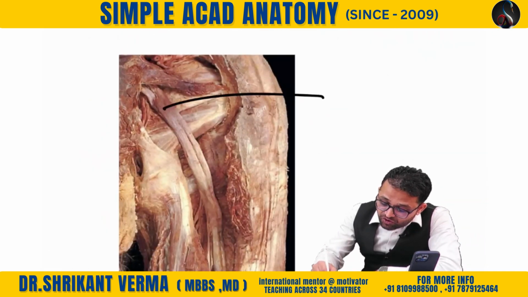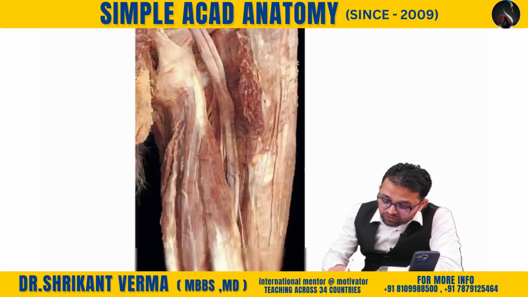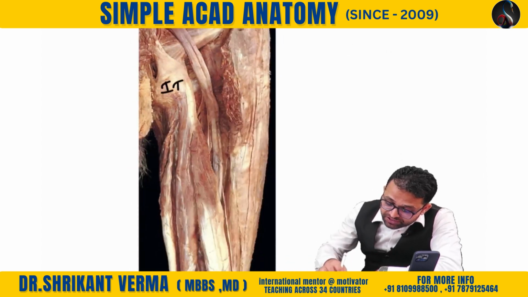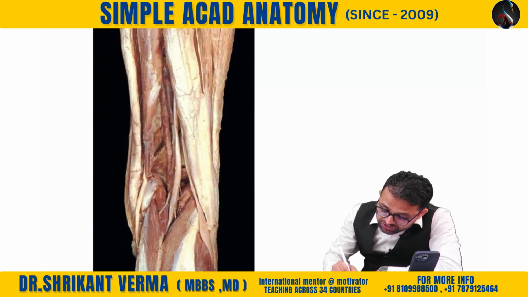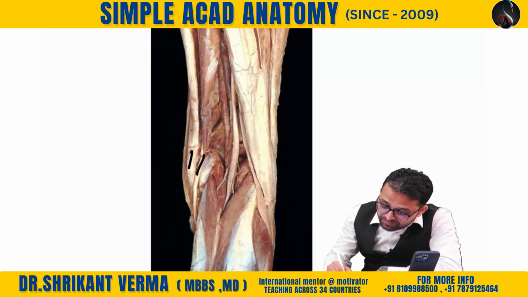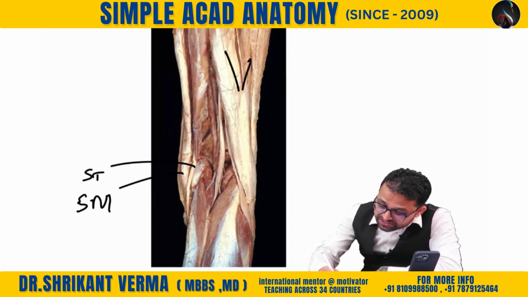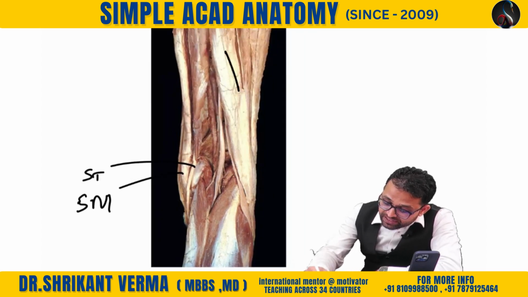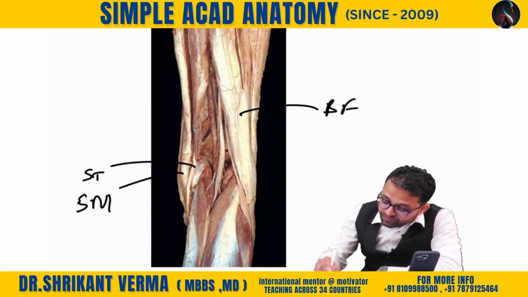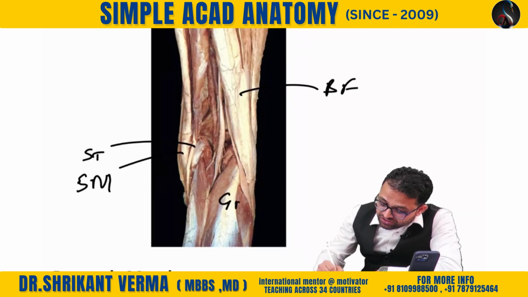The thickest nerve of the body is the sciatic nerve. Now look over, this is our ischial tuberosity. Very long muscles are arising. This muscle has a tendon, and this muscle is membrane-like. So that is semitendinosus, and here is semimembranosus. Can you see this muscle? It has two heads, that's why it is biceps femoris. And this is our gastrocnemius muscle, lateral head and medial head.